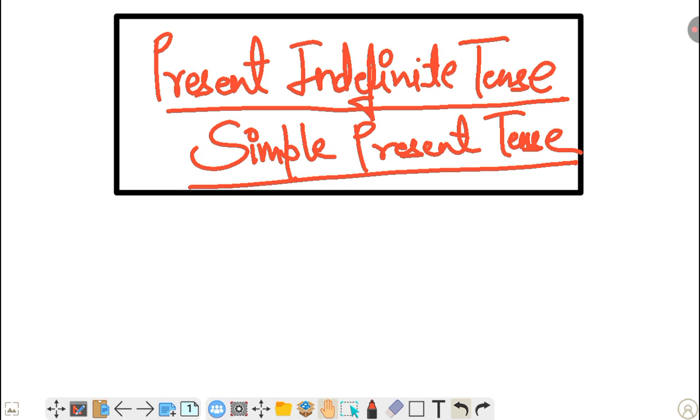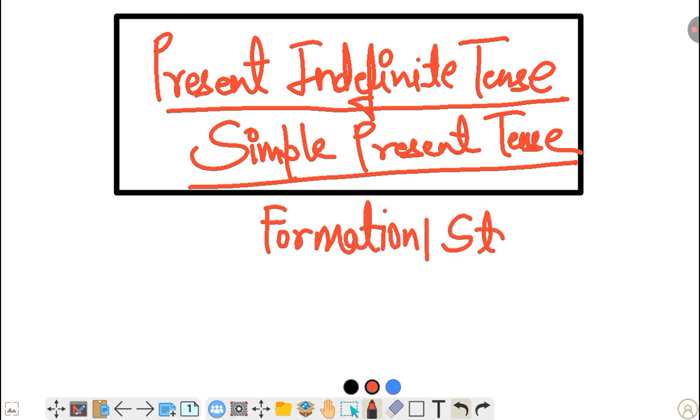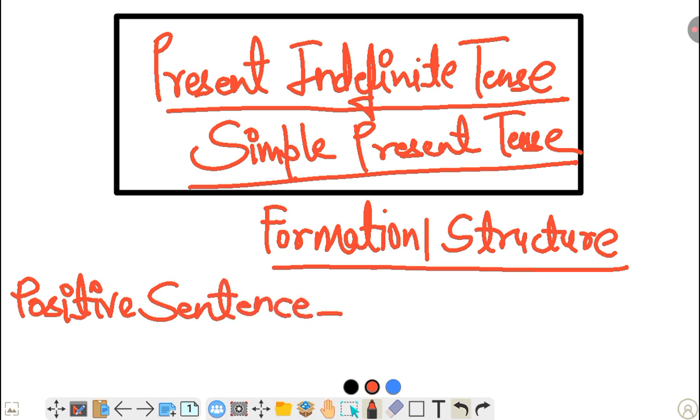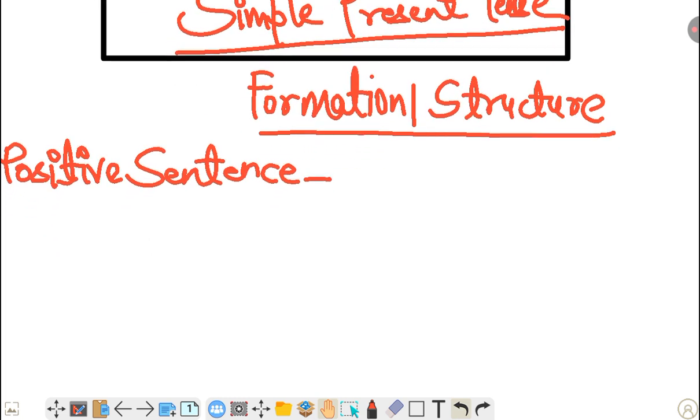We are going to start sentence wise. So first it is important to know its formation, because formation is very important. Its formation, or you can say structure, is very important. So firstly we are going to learn the structure of a positive sentence. What is the structure of a positive sentence?